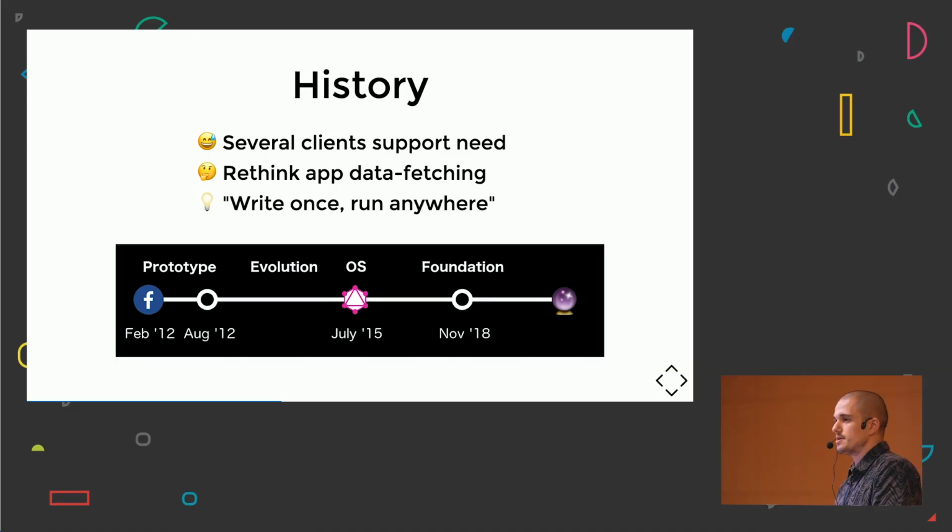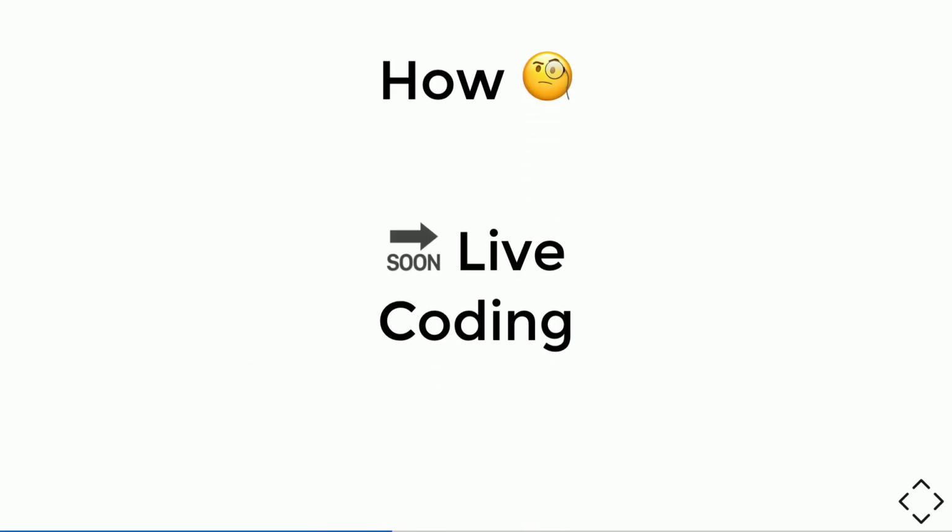From there, it's been only 4 years, and it's been a wild ride. There are companies that have built incredible stuff on top of it: Apollo, Hasura, AWS, Prisma, and others. And last winter, we got the incredible news that the GraphQL Foundation was created, joining the Linux open source project with Kubernetes and Node.js, in order to provide a safe and neutral place for the community to collaborate. How GraphQL works, we're going to see in the live coding.